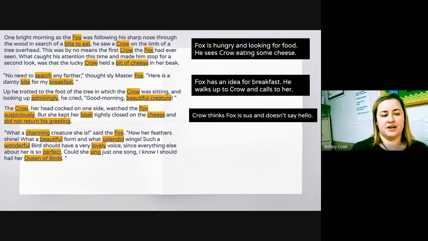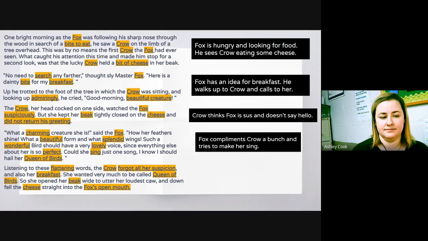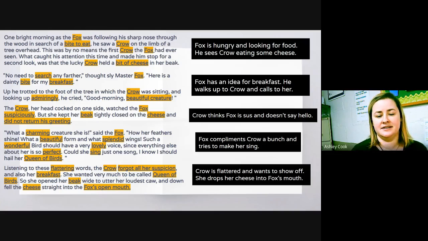Now we see the words charming, beautiful, splendid, wonderful, perfect, sing, Queen of Birds. So Fox is complimenting Crow a bunch and he tries to make her sing. Now we see flattering, breakfast, Crow's forgetting, beak, cheese, open mouth. And our gist: Crow is flattered and wants to show off. She drops her cheese into Fox's mouth.